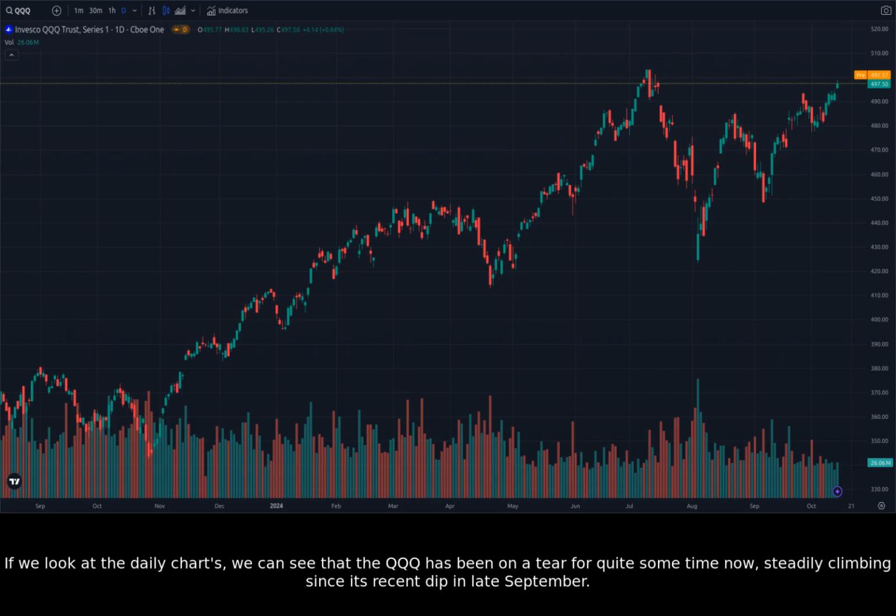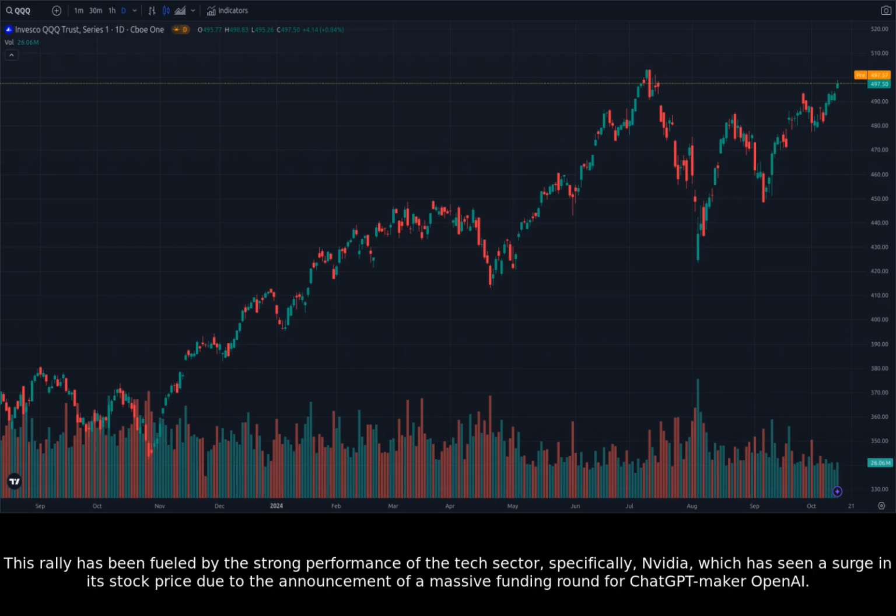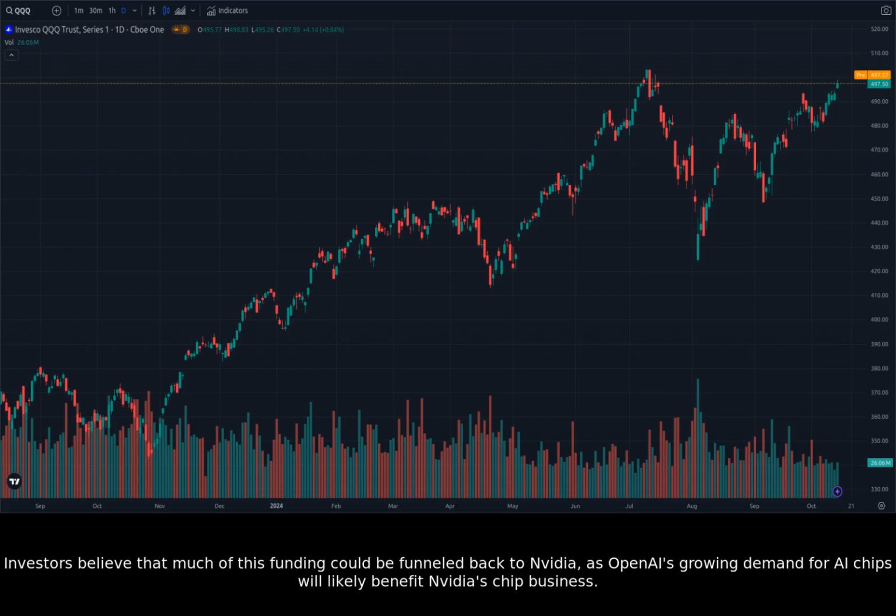If we look at the daily charts, we can see that the QQQ has been on a tear for quite some time now, steadily climbing since its recent dip in late September. This rally has been fueled by the strong performance of the tech sector, specifically Nvidia, which has seen a surge in its stock price due to the announcement of a massive funding round for ChatGPT maker OpenAI. Investors believe that much of this funding could be funneled back to Nvidia, as OpenAI's growing demand for AI chips will likely benefit Nvidia's chip business.